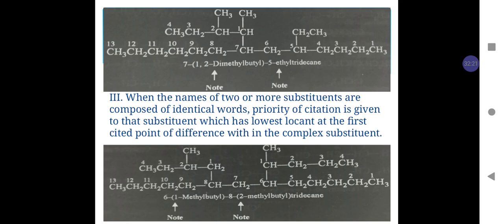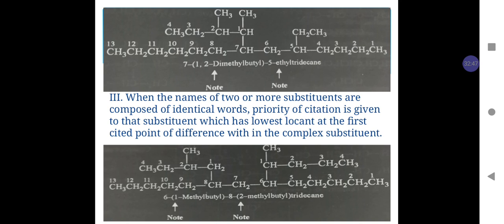The carbon attached to carbon number 7 is numbered again as number 1, and the substituent has 4 carbons in the longest chain as shown in the figure, with 2 methyl groups present at position number 1 and position number 2 of the substituent.